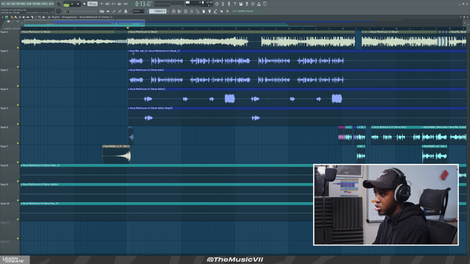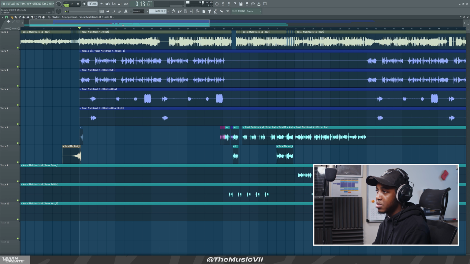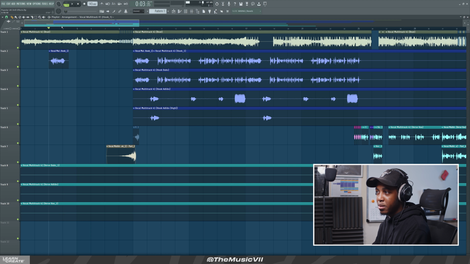Press P to go to select mode. Let's go to bar mode as well. Okay, and what we're going to do now is drag this bit over like this. Now we can see we've got a selection there. So if we play it: "You know who it is and you know who I am." But it doesn't make sense for it to be there because it has to be at the start of something. So let's try and bring it at the start, okay?